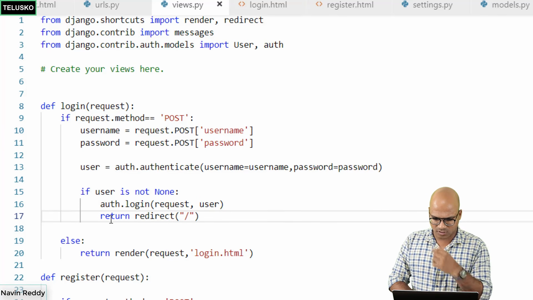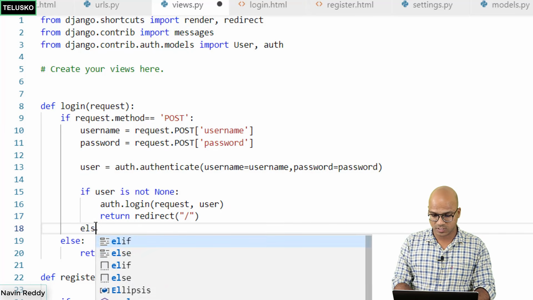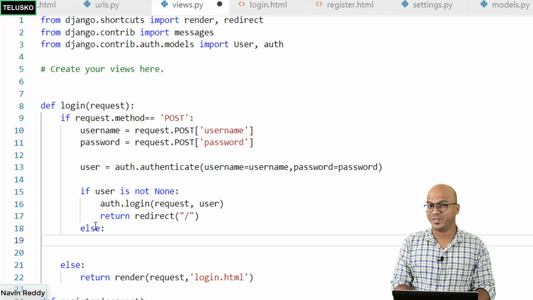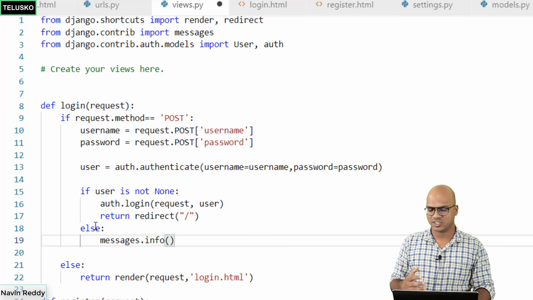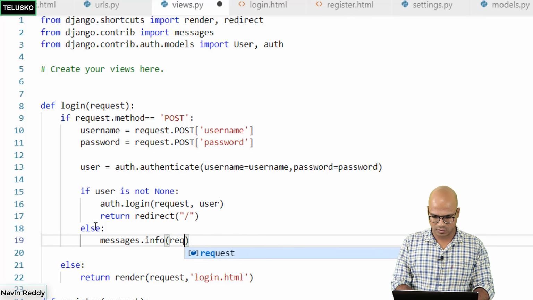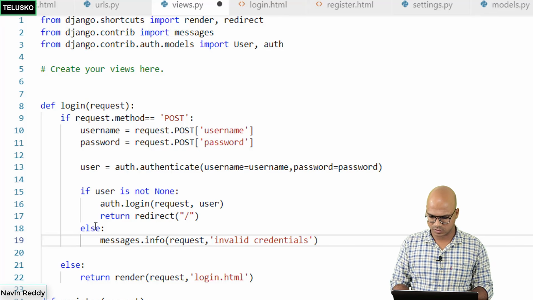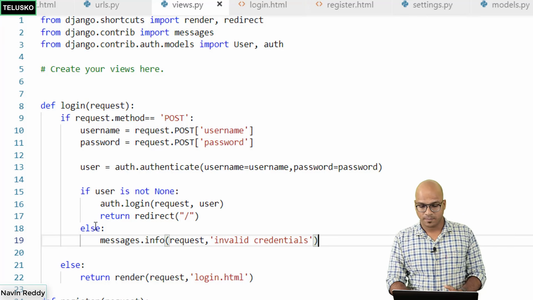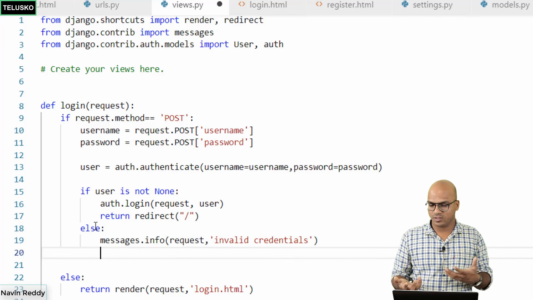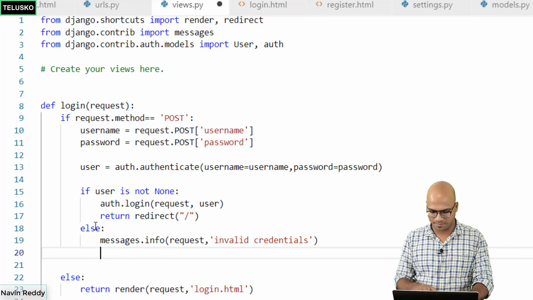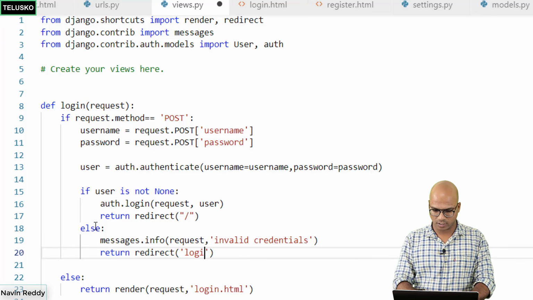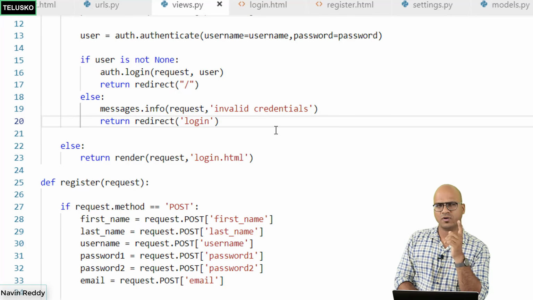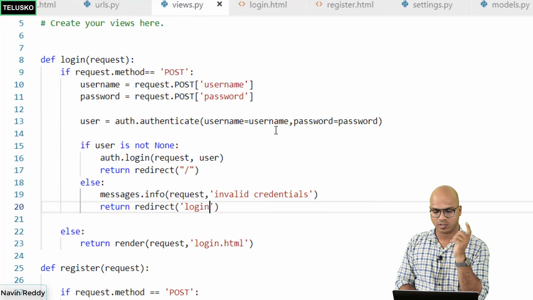Okay. Else, in the else part, because I also want the else part of it, right? What if the user is not available? In this case, you will print a message. That's what you're doing, right? So you will say messages.info. In fact, you can also use messages.error. That also works. But in this case, I will use info. I will say request, comma, and here I would say invalid credentials. That's the error message you get on this screen, right? But I also want to call the same page again, because if the username is wrong, of course, you want to call the same page. So you will say return redirect, and this is where you will pass the name of the page, which is login, right? I hope the flow is clear now. So after login, it will call the home page. If the login is not right, it will call the login page again.